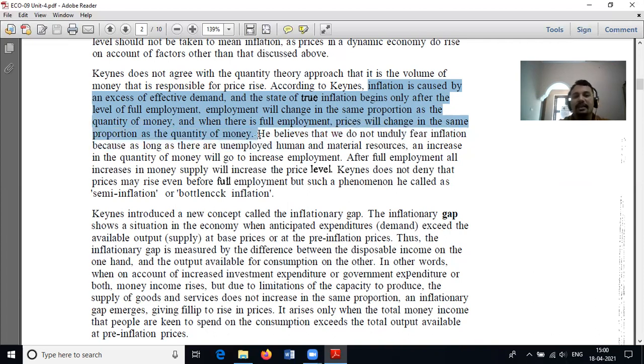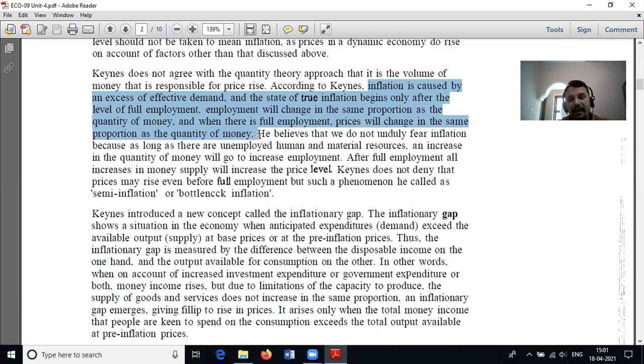He believes we need not unduly fear inflation, because as long as there are unemployed human and material resources, an increase in the quantity of money will increase employment. After full employment, all increases in money supply will increase the price level.